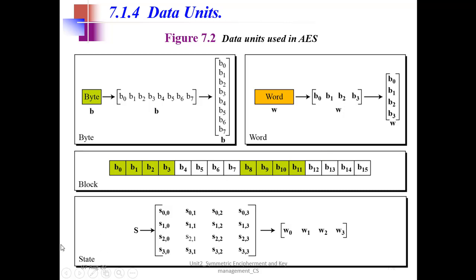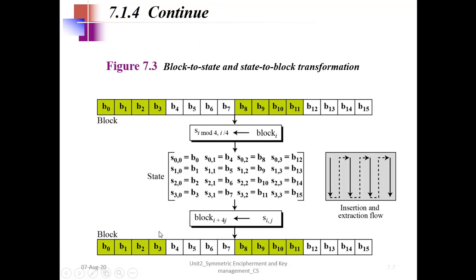And then we have something called state in AES. So how do we create the state? It is nothing but again 16 bytes, but it is written as a matrix of 4 by 4. Okay, and it is equivalent to 4 words, W0, W1, W2, W3, right? Because each is 4 bytes, so 4 bytes, this 4 bytes, this 4 bytes, this 4 bytes, which give me this row matrix, right? So I get this block from the state. So let's see how we get that.